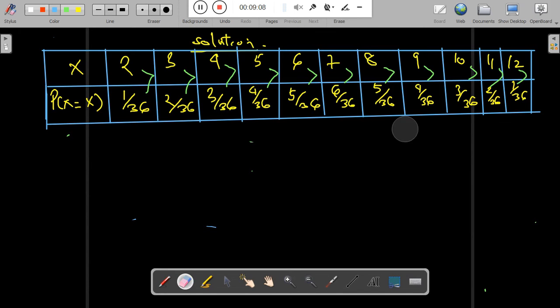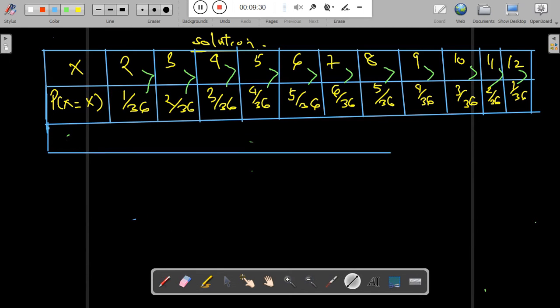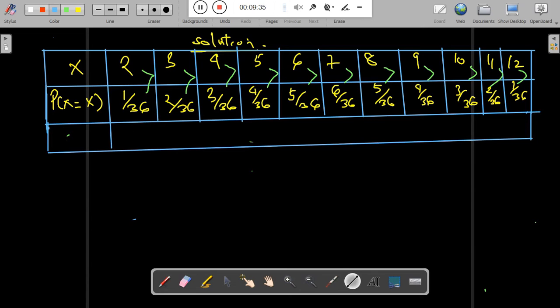So let's develop the new table for x squared. We develop another table over there. We find the values of x squared by squaring the values of x above.